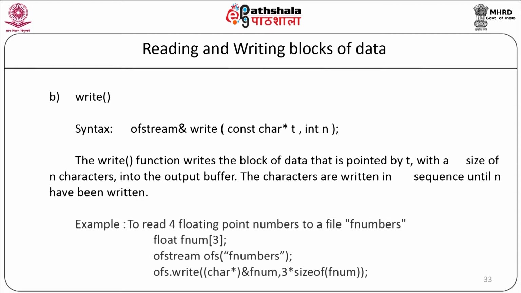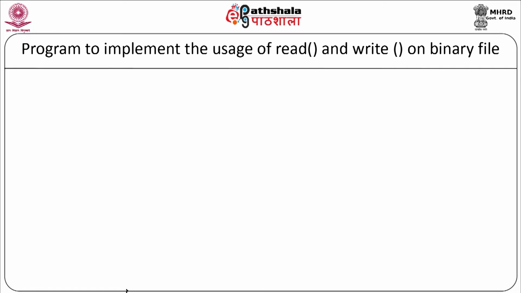Example, to write 3 floating point numbers to a file fnumbers, we will have the array as float fnum[3], ofstream ofs("fnumbers"), ofs.write((char*)&fnum, 3 * sizeof(float)). So 3 values of the float array are written to the file. As you can see, the syntax of read and write is almost the same and it is easy to use.